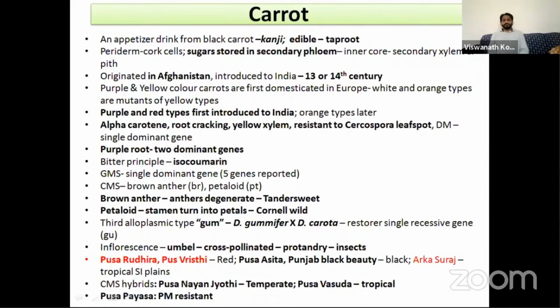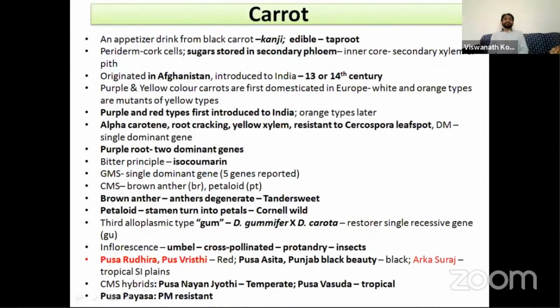And the important cytoplasmic male sterility systems in carrot. There are two types of cytoplasmic male sterility system in carrot. One is the brown anther type, another one is the petaloid type. In case of the brown anther type, what happens? The anthers degenerate. The anthers will not develop, they degenerate, so that male sterility will operate. The brown anther type is found in the variety Tender Sweet.